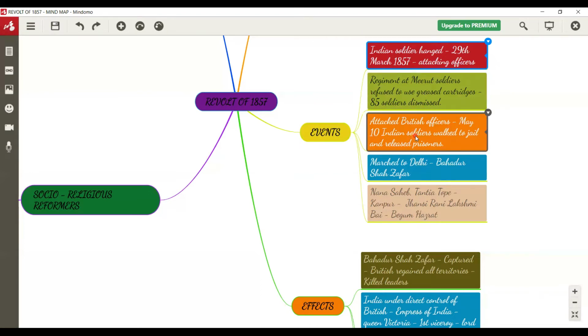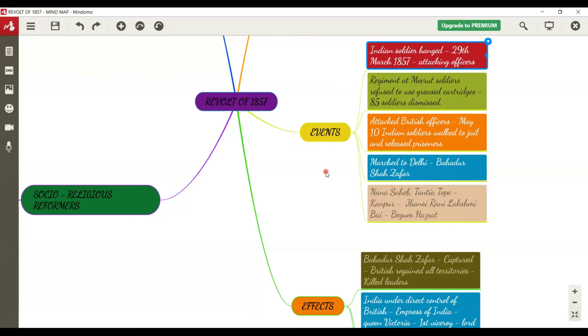Okay. And the third point you could see here, attacked British officers May 10th. Indian soldiers walked to jail and released prisoners. Children, we already have seen that there were many Indian prisoners thrown into the jail in Delhi. Why were they thrown? Because they had attacked the British officers. So a few Indian soldiers walked to the jail when this event happened on May 10th, and they released some prisoners.